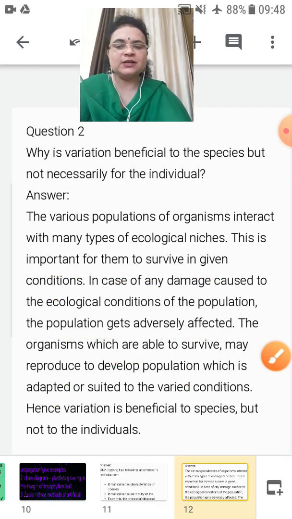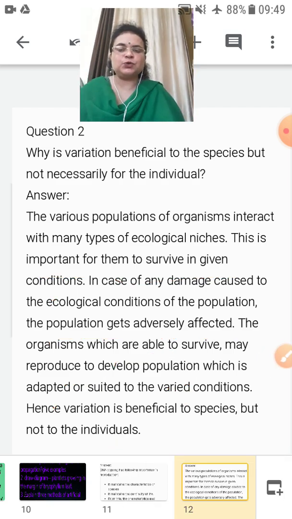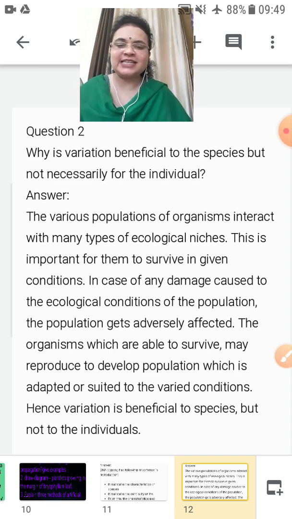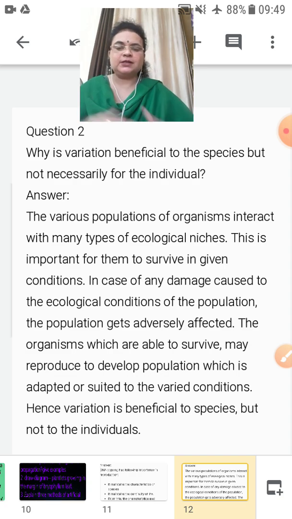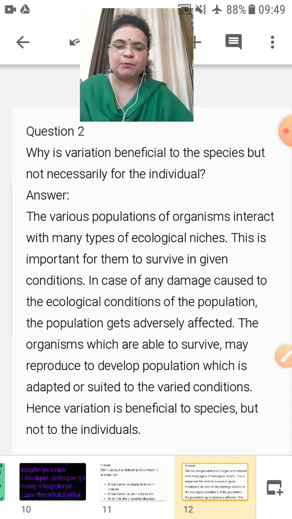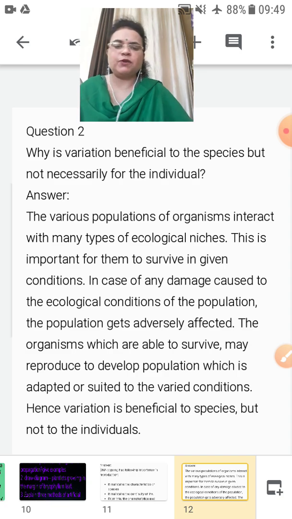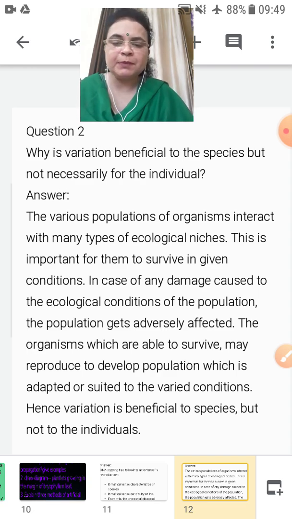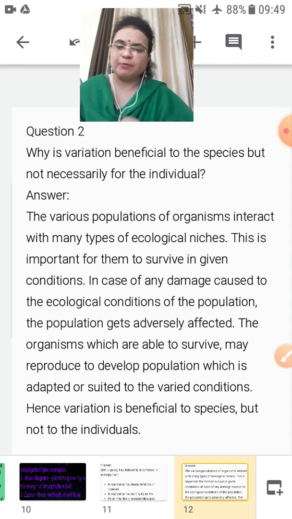So children, in this topic you have understood a unique process of asexual reproduction, that is tissue culture, and you have also understood the meaning of two questions: DNA copying gives the same characteristics, and DNA also brings variation. Why is variation important for the group of organisms, the species, but not for the individual? In the next presentation we will start a new topic: how do organisms reproduce by sexual methods.